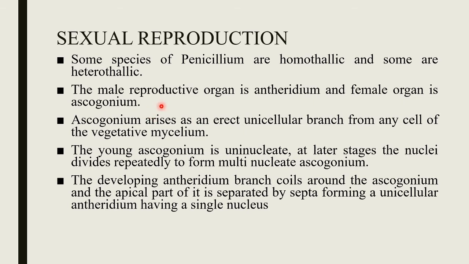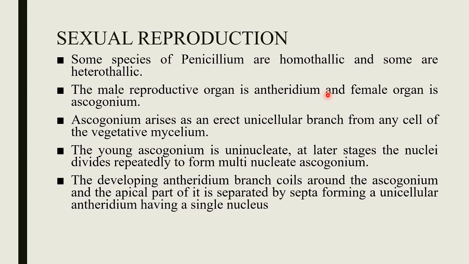The female sex organ arises as an erect unicellular branch from any cell of the mycelium. In the initial stage, the young ascogonium is uninucleate, but its nucleus undergoes repeated mitotic divisions as the ascogonium matures. The mature ascogonium is unicellular and multinucleate with 32 or 64 nuclei.